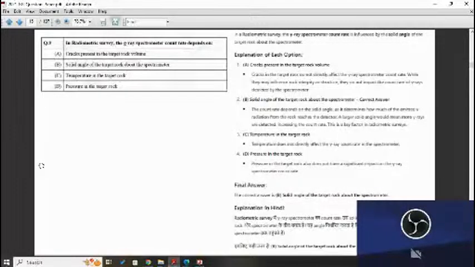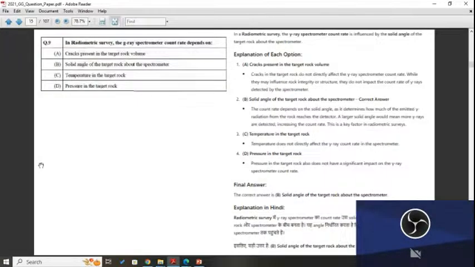The first is cracks in the target rock do not directly affect the gamma ray spectrometer count rate. While they may influence integrity or structure, they do not impact the count rate of the gamma ray detected by the spectrometer. Solid angle of the target rock about the spectrometer.